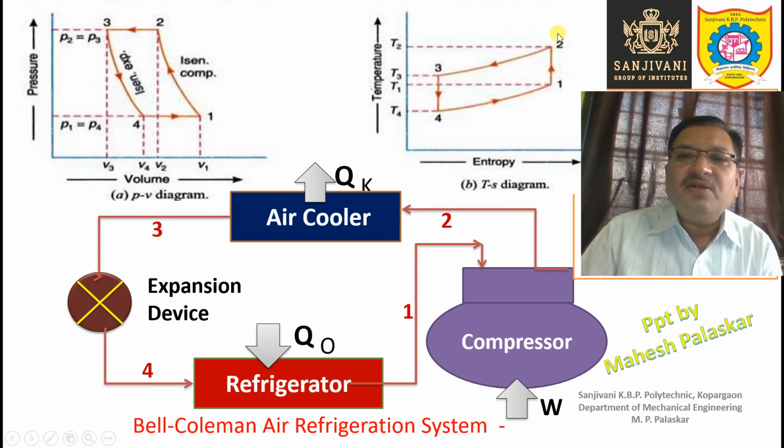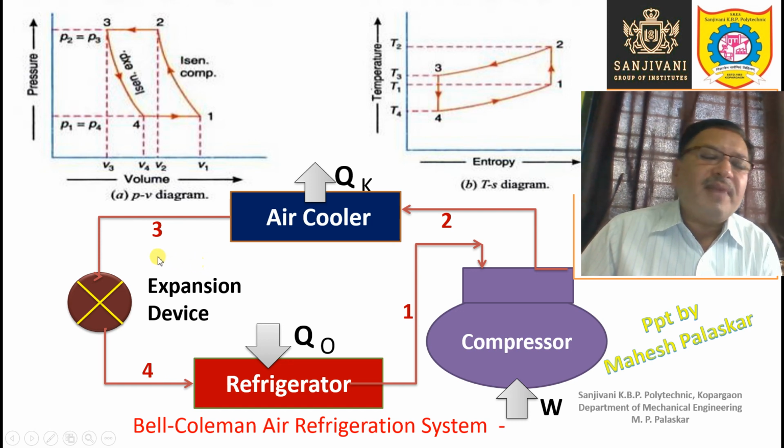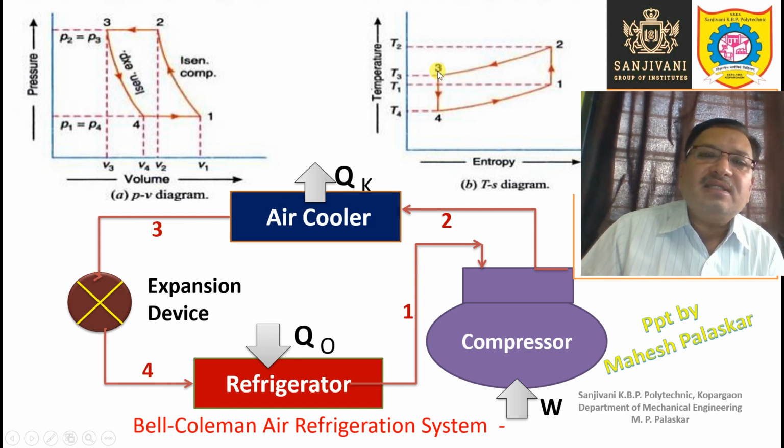So this is 1-2, then 2-3 is heat rejection, and here also you can see 2-3. Then 3-4 is isentropic expansion. See this 3 and this 4. You can try to match these numbers: 3 here, 3 here, and 3 here.